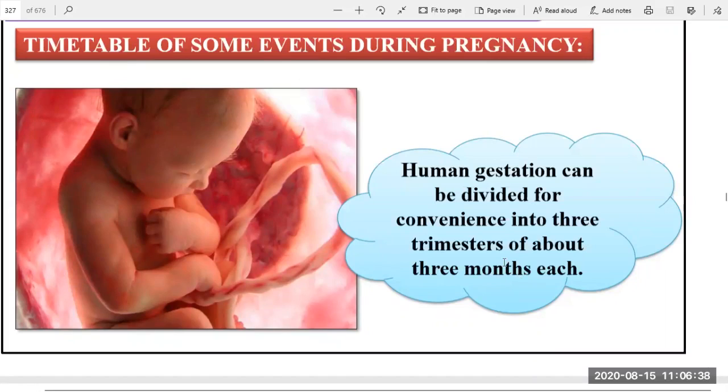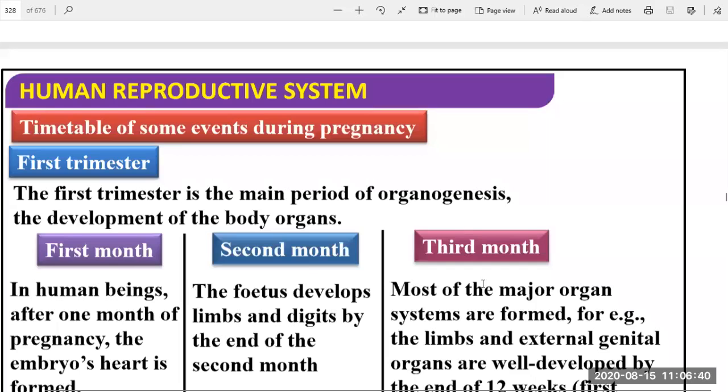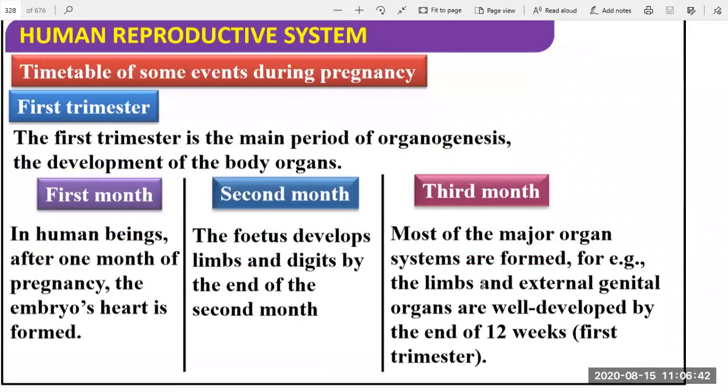In this, the timetable of some events during the pregnancy. Number one, first trimester. Okay, first trimester means month one, month second, and month third. So during the first 3 months, what type of the changes are found in the pregnancy, in the fetus? Okay.